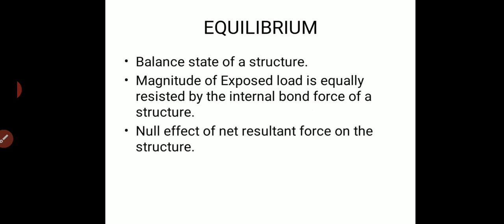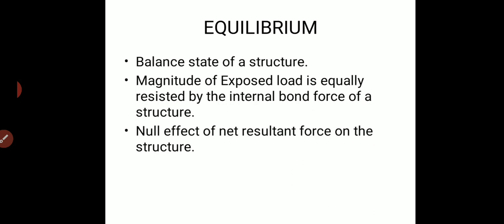As you know, in this universe, each and every structure is made of atoms. So atom and atom are connected by a bond, right? So the internal resisting force is due to the bond strength itself. This internal resisting force created by the bond resists the exposed load. So whenever 10 kilonewton of load acts on a structure, the bond strength should be able to resist the same amount, 10 kilonewton of force.